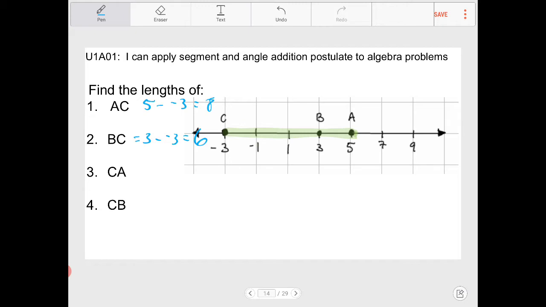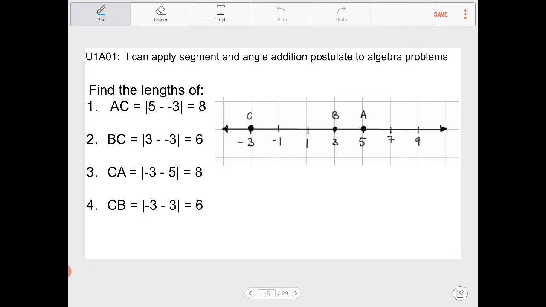And I'm trying to figure out what CA is. Well, wait a minute. Is CA the same as AC? You betcha. This is still going to be 8. And is BC the same as CB? Absolutely. We're just talking about length here. They are all the same.